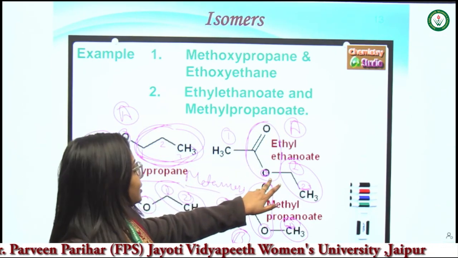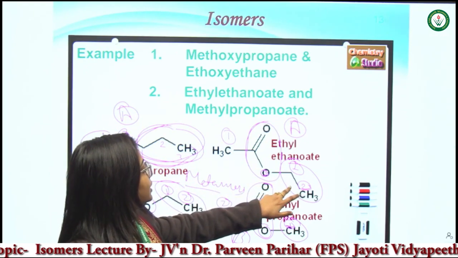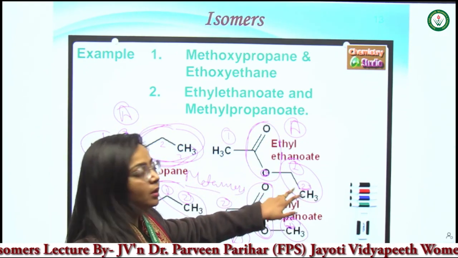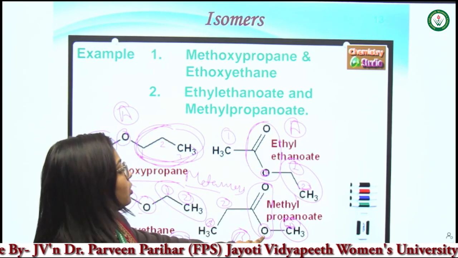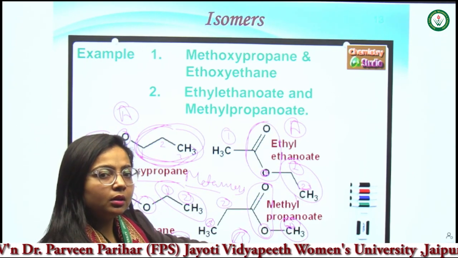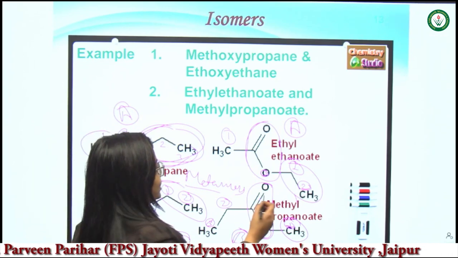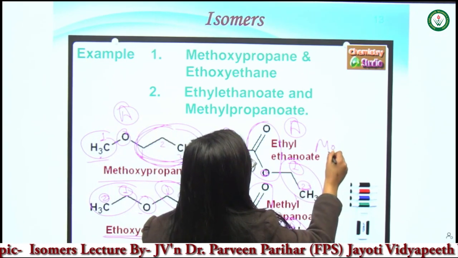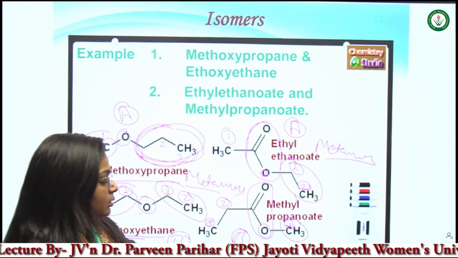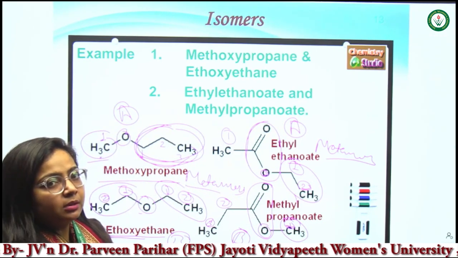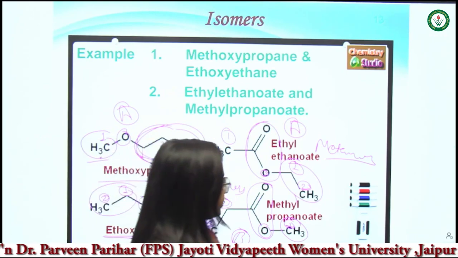In compound A the single bonded oxygen is connected with 2 carbons, but in compound B it is connected with only 1 carbon. So these are also called metamers. It is very clear with these examples what metamers are.